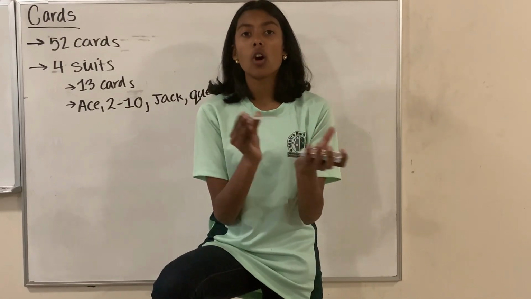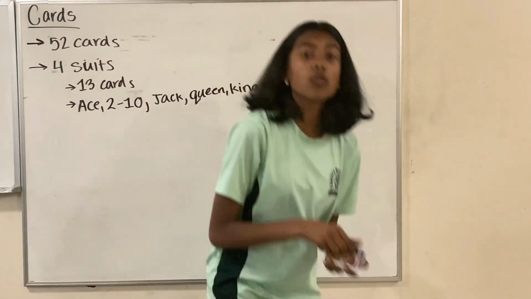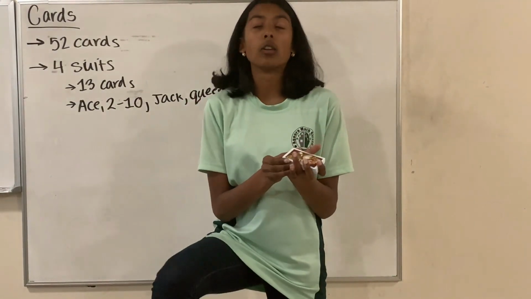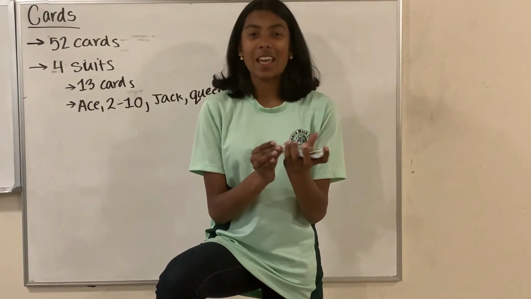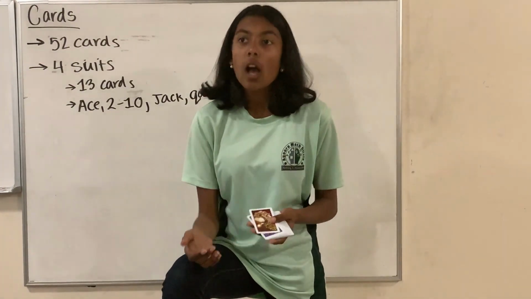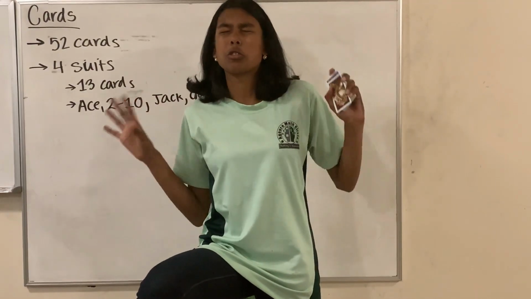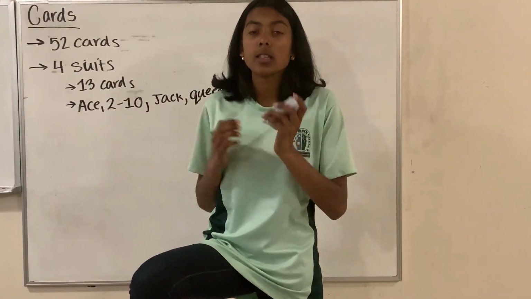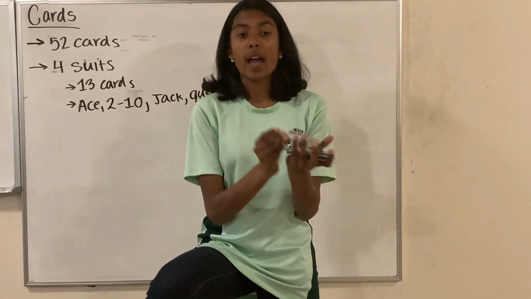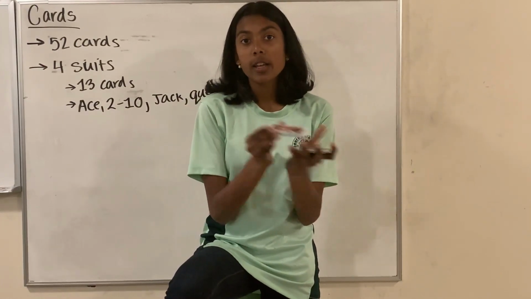The 2 black ones are the clovers and spades, and the 2 red ones are diamonds and hearts. So if I wanted to find the probability of red, all I have to do is 2 over 4, because each suit has the same number of cards, meaning 2 over 4 is 1/2. So the probability of getting a red card is 1/2.